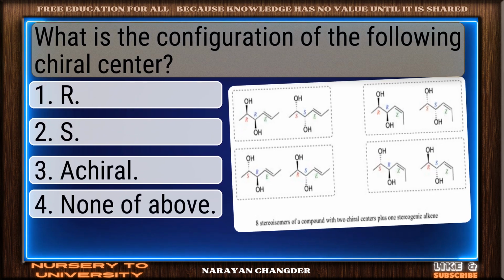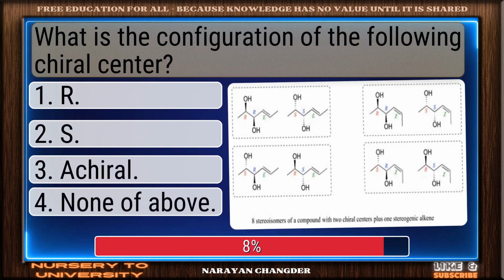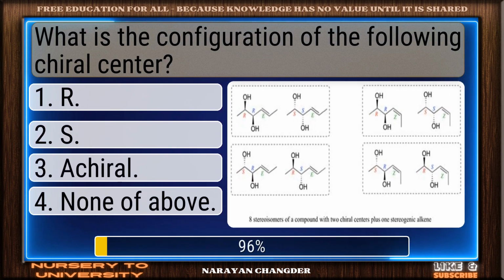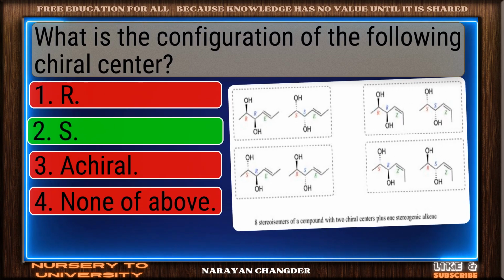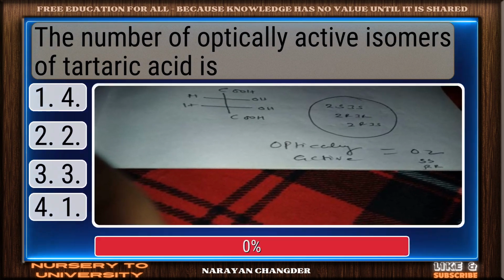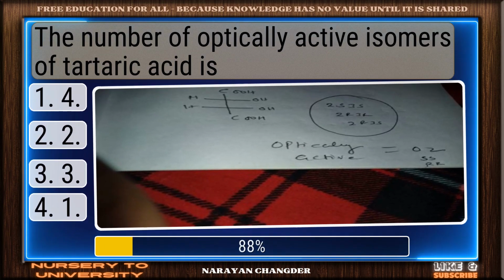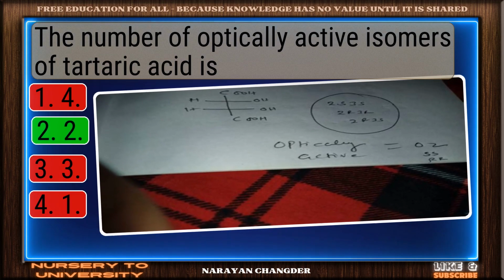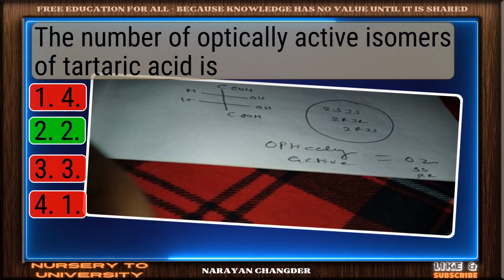What is the configuration of the following chiral center? Solid response. S is a valid choice. The number of optically active isomers of tartaric acid is. You got it. Your choice 2 is right.